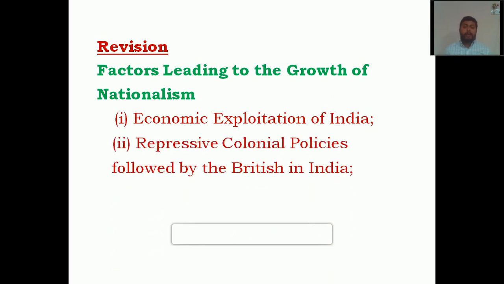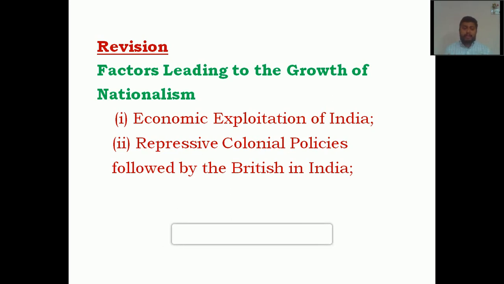Now the second point is about the repressive colonial policies followed by the British in India. The different viceroys who took charge in our country implemented different policies. All those policies were just to repress the different activities of our people. Another main intention of the policies implemented by the viceroys was to suppress the growth of nationalism. And for this purpose, they implemented a number of policies. Let's have a few examples.